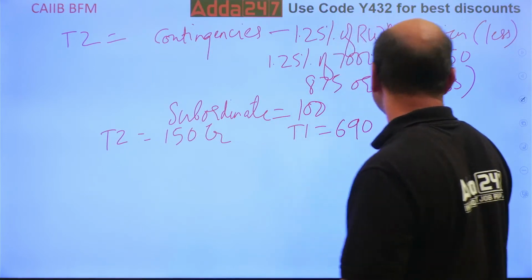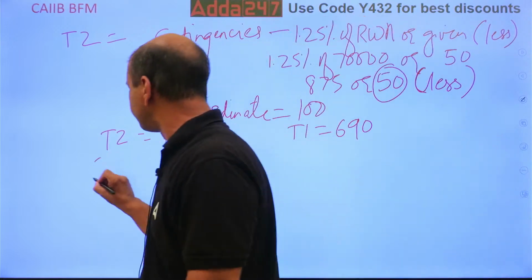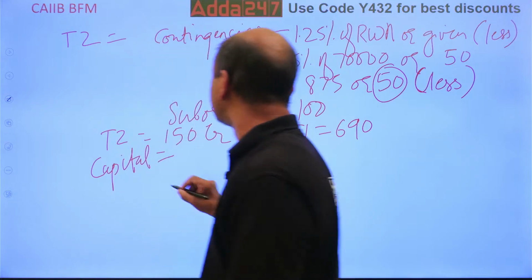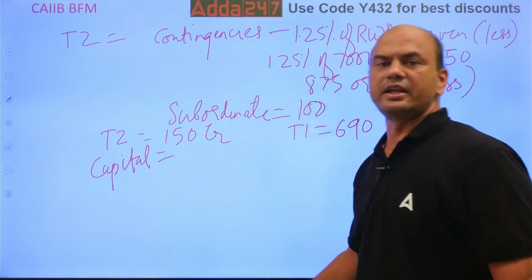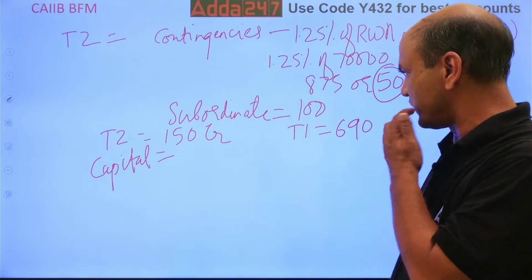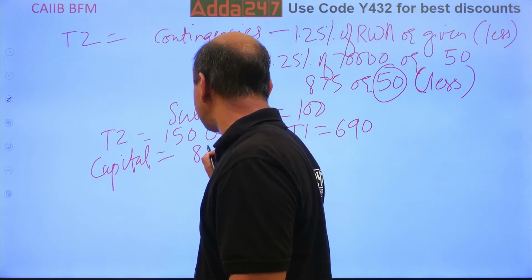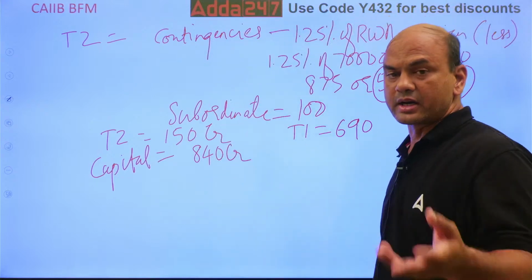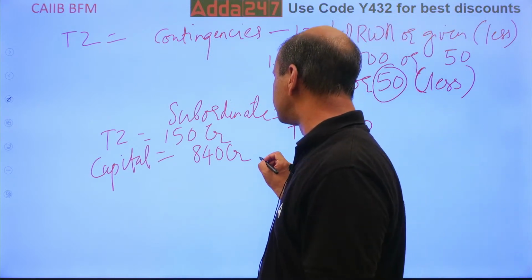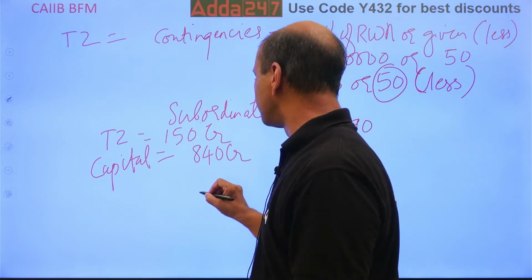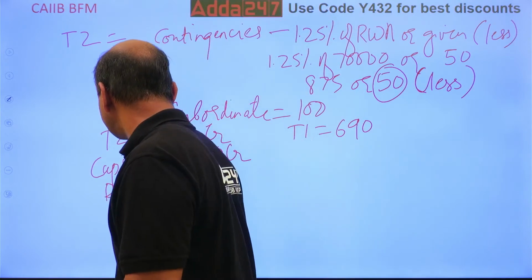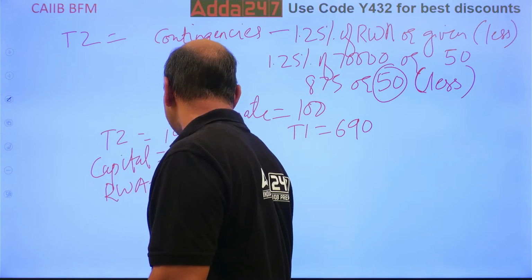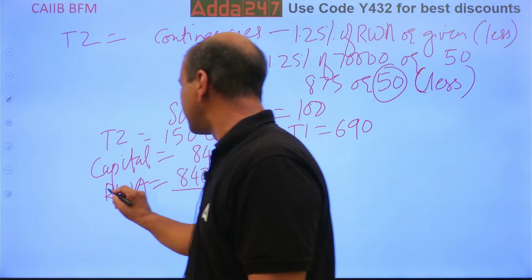So total capital equals T1 plus T2, 690 plus 150, 840. 840 here. Now what is your CRAR then?